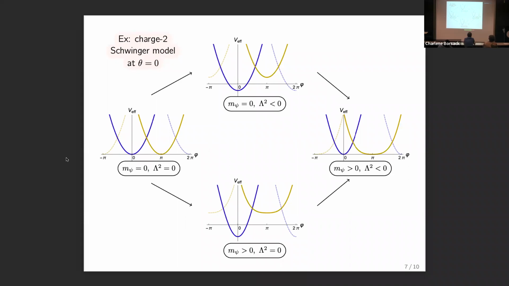Then, as you wish, you can change M and the deformation in such a way that they balance out in terms of their effect on the energy densities. We can make the universes degenerate again. And so even with a mass turned on in the Schwinger model, we can still reach deconfinement.